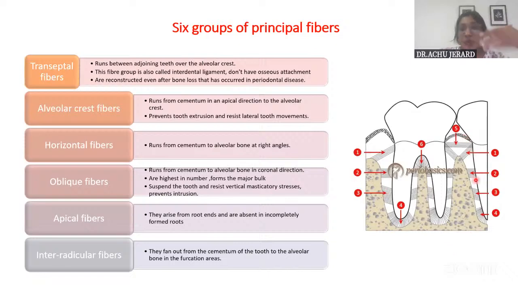Then you can draw a picture showing all the six principal fiber groups. There are 6 principal fiber groups. You can draw a picture showing the 6 principal fiber groups, and then you can enlist each of these fibers and write 1 or 2 sentences which are very important. Maybe the course, how they run, that can be written. And also the function can be mentioned.